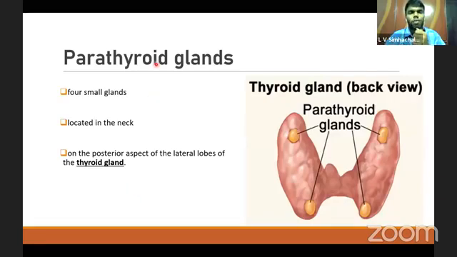The parathyroid glands are four in number. These are the parathyroid glands. These are the superior parathyroid glands, and these are the two inferior parathyroid glands. They're located in the neck on the posterior aspect of the thyroid gland, in the posterior aspect of the lateral lobes.